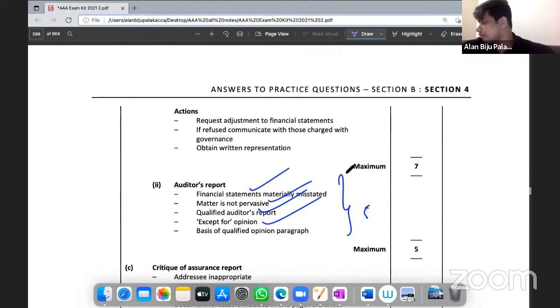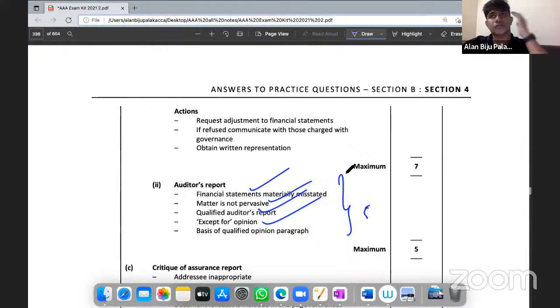The further actions part, and the further procedure part also, the marking will be the same. So the matters part will be getting a maximum of 4 marks, and for each further action, for each further procedure, you will be getting 1 mark each. So this is how the marks will appear for the area of further actions and further procedures as well.